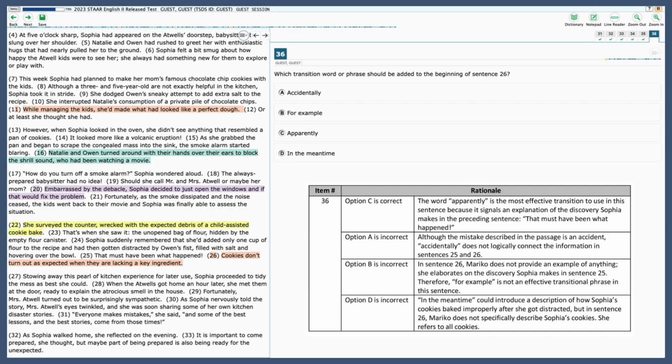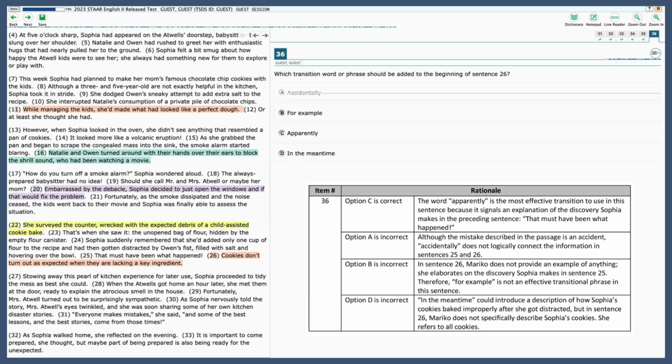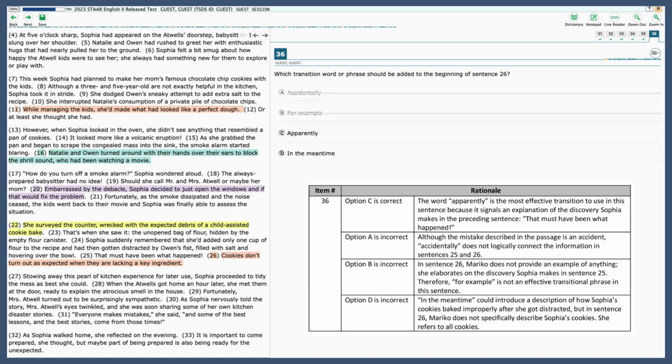Accidentally, cookies don't turn out as expected. Well, accidentally does describe kind of a mistake, but here it's not logically connecting these two sentences together. For example, cookies don't turn out as expected. Here in the story, there aren't any examples being provided, so that's not relevant. C, apparently, cookies don't turn out as expected. All right, this is a better, more effective transition because it's connecting back to the previous sentence where Sophia is making this kind of discovery. Apparently, this is what happened. So that one sounds good.